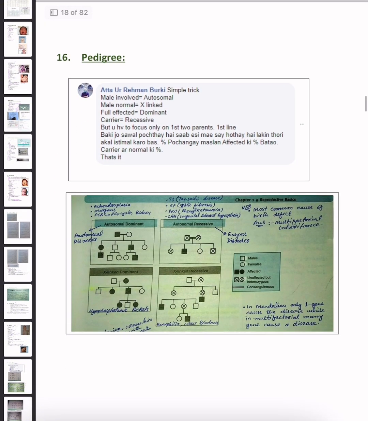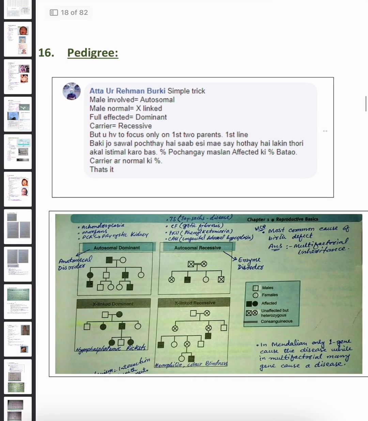Okay. Now, what is pedigree? Pedigree is how we will identify whether it is autosomal or X-linked, or dominant or recessive trait. The simple trick is, if the male is involved, then it is autosomal. If male is normal, then it is X-linked. If fully affected, then it is dominant. And if carrier, then it is recessive. Okay? But you have to focus only on the first 2 parents, first line. Okay?